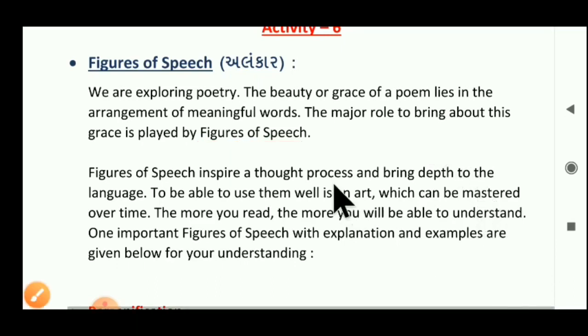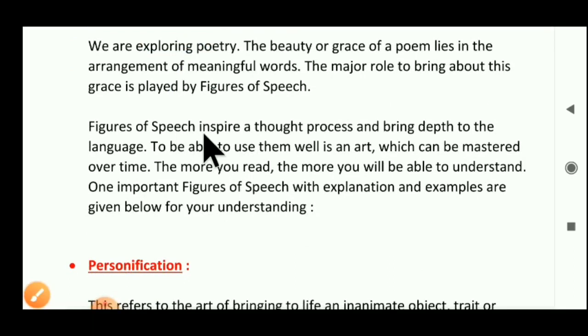Figures of speech inspire a thought process. They give a new thought to the readers and bring depth to the language.